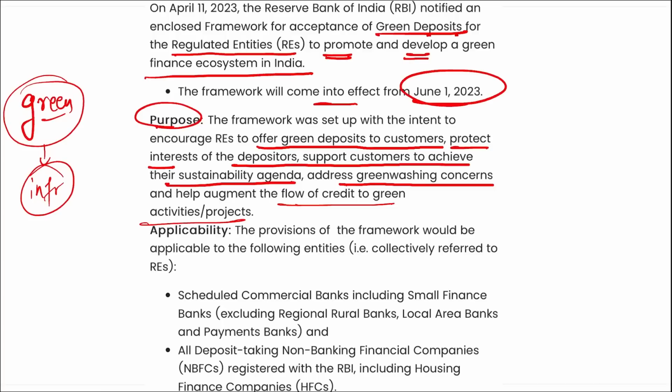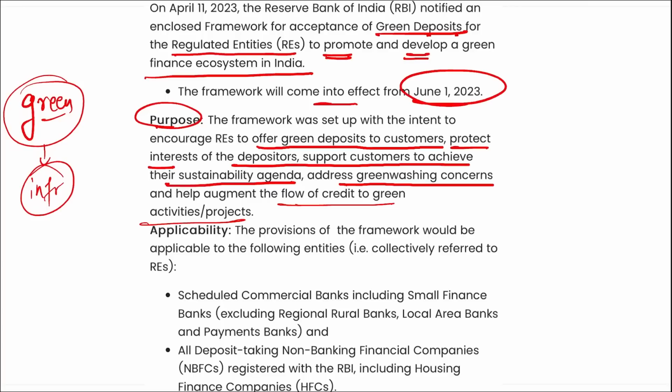Apart from this, RBI stated that the allocation of the proceeds raised from these green deposits should be based on the official Indian green taxonomy. Such projects include renewable energy, energy efficiency, clean transportation, climate change adaptation, sustainable water, waste management, and green building.